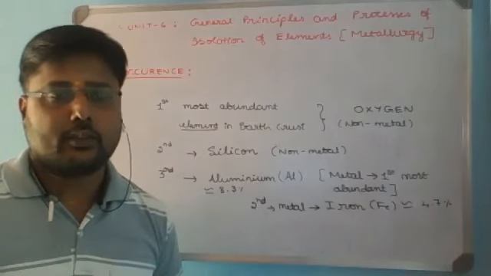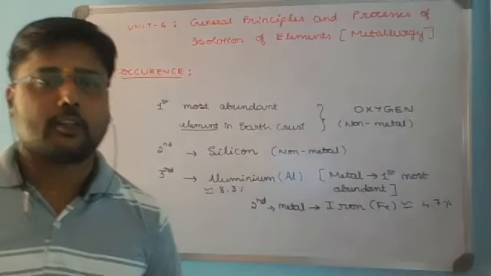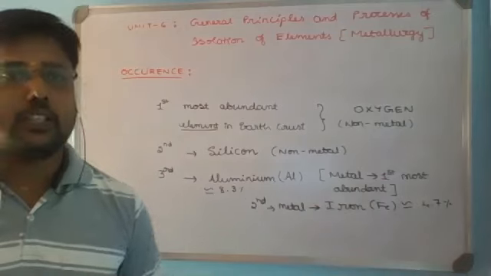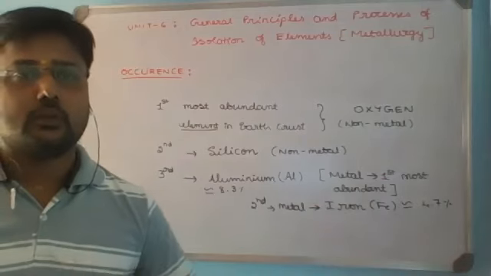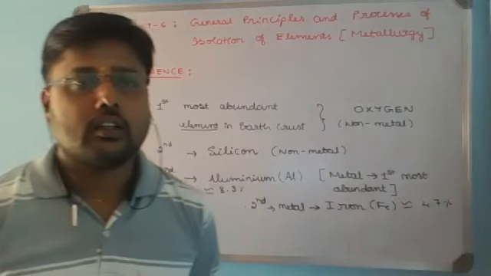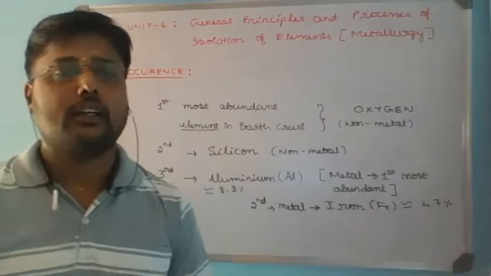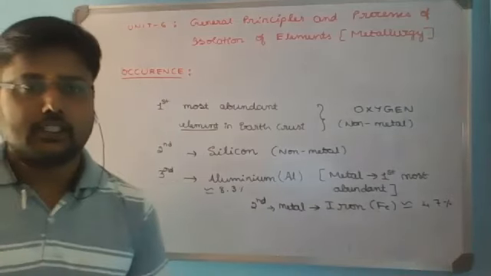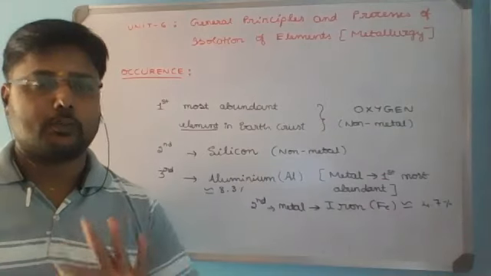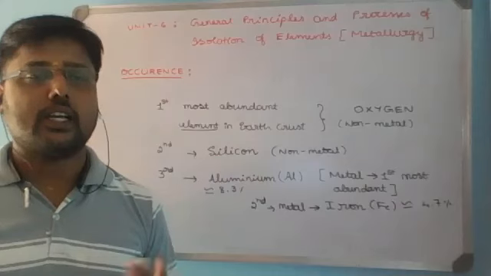To recall a few simple things, you can expect one more question with respect to metals based on their occurrence. The most abundant element is oxygen, second most is silicon, third most is aluminium, which is a metal. Then the fourth, that is the second most abundant metal, is iron. With this information, we'll consider the important ores of four metals: aluminium, iron, copper and zinc.